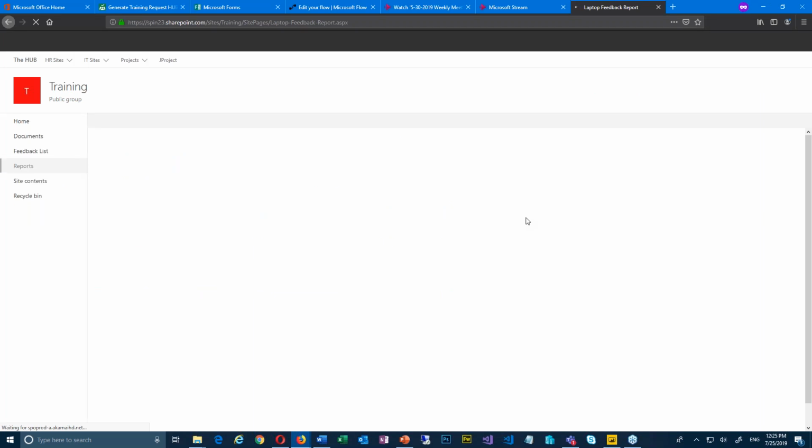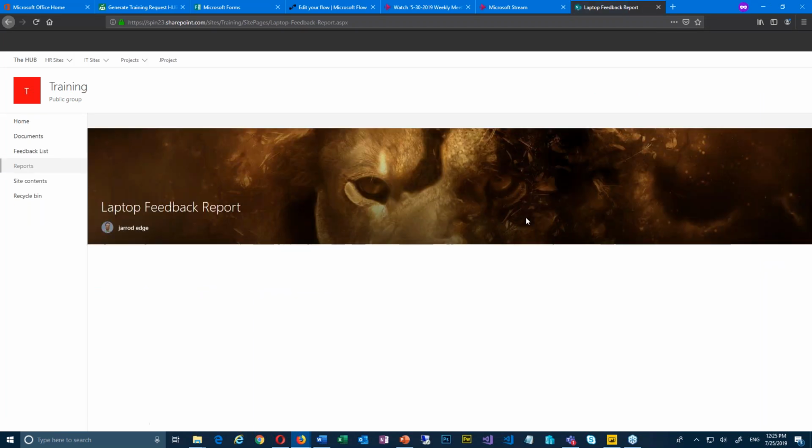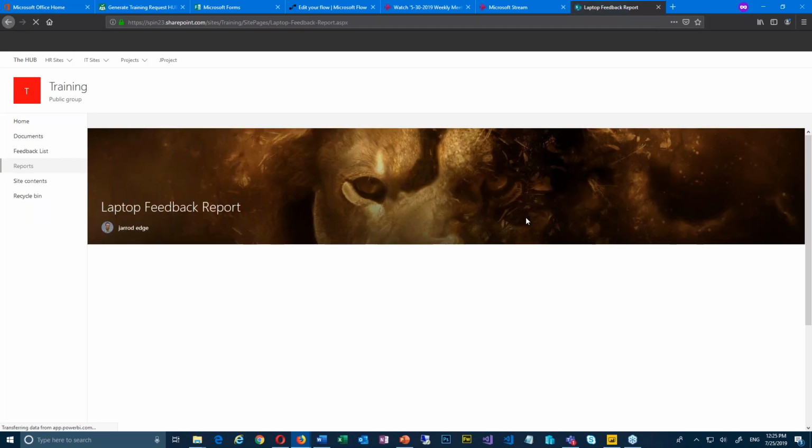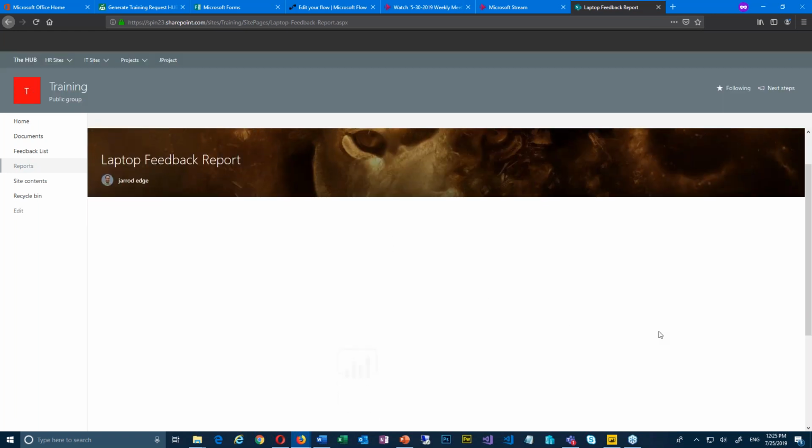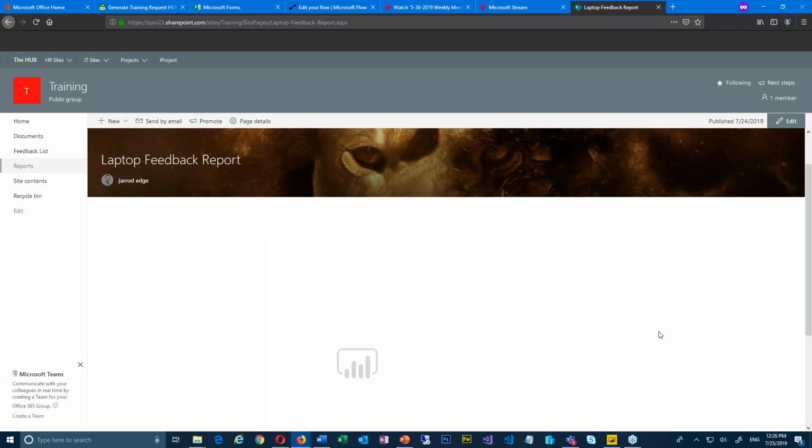What, Jared, Power BI is not in this session. Why are you talking about it? Because all of this stuff integrates together. How could I not talk about Power BI, right? This is what it's all about: all these pieces of the puzzle coming together and working together. I have that set up so that it goes out and reads the results, and depending on your level of Power BI, you can have it refresh if you want to as well.